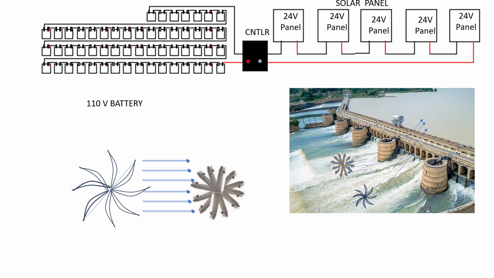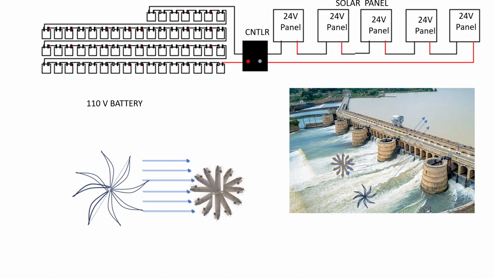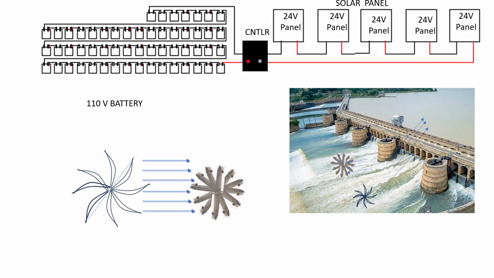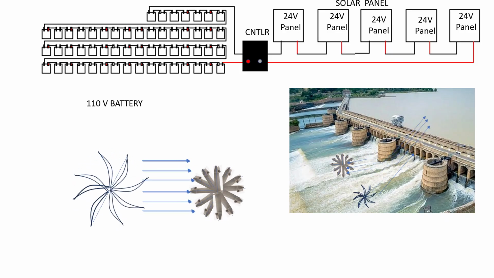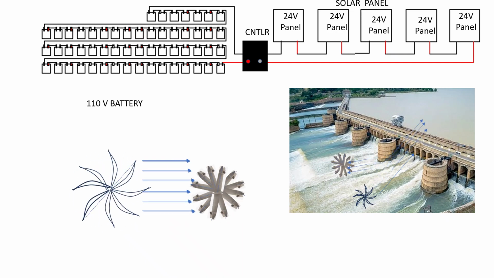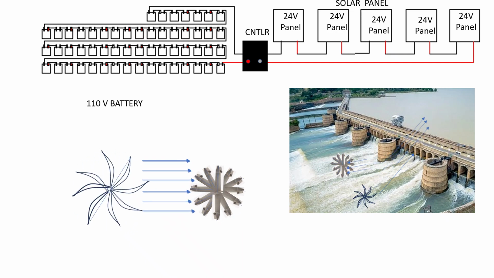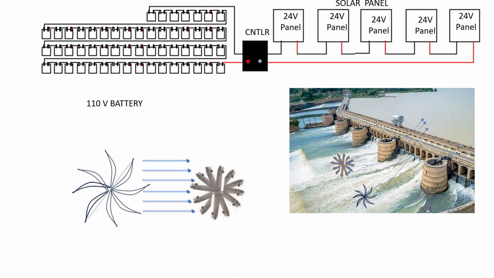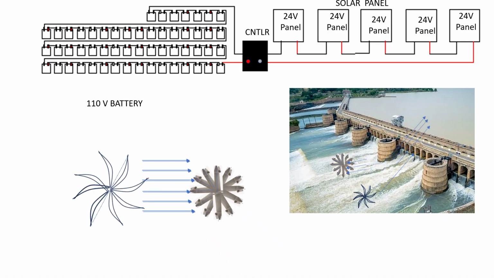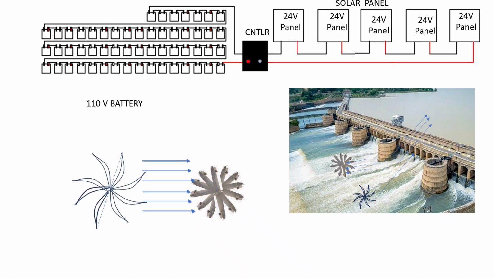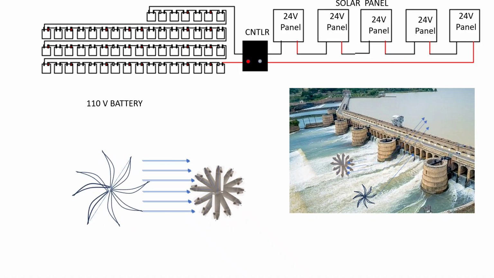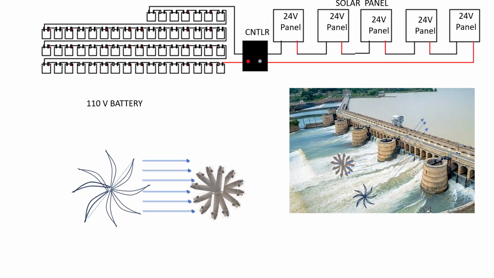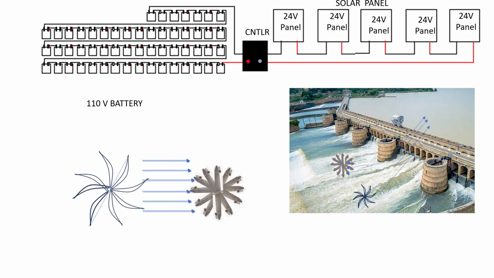Another thing is, suppose in a dam, when the peak sun hours are there, you can run a pump to pump the water back to the dam, and when required you release it and generate electricity with a turbine.